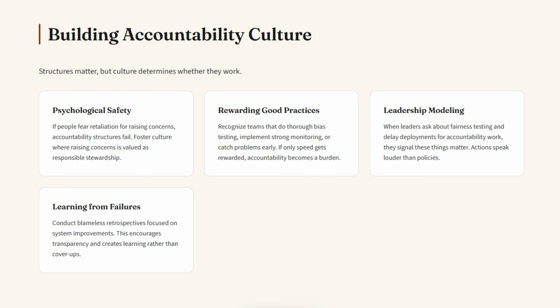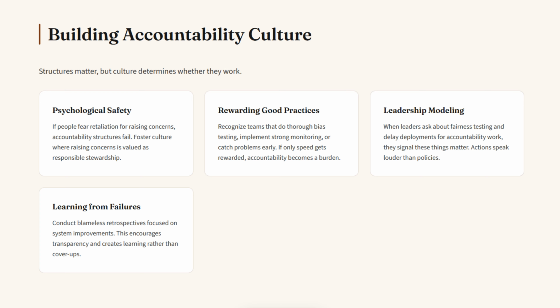Provide psychological safety for raising concerns. If people fear retaliation for raising ethics or fairness concerns, accountability structures fail. Foster a culture where raising concerns is valued as responsible stewardship, not punished as obstruction or negativity. Reward responsible practices. Recognize and reward teams that do thorough bias testing, implement strong monitoring, or catch potential problems before deployment. If only speed and features get rewarded, accountability becomes a burden teams minimize.